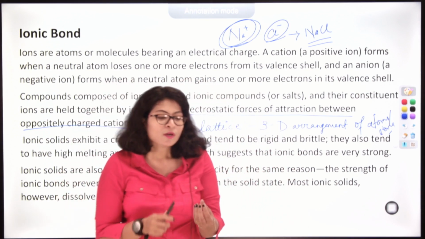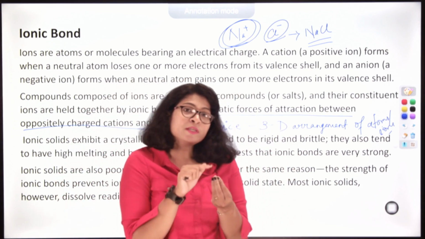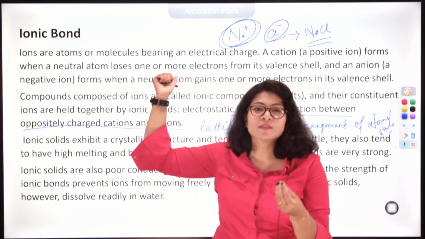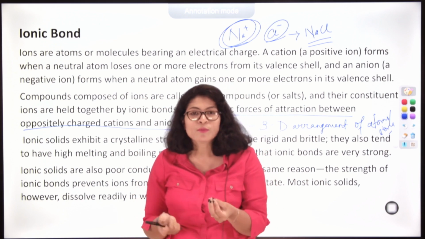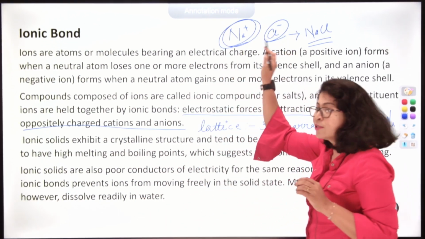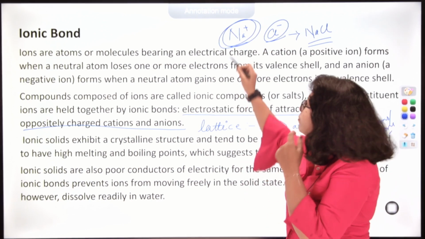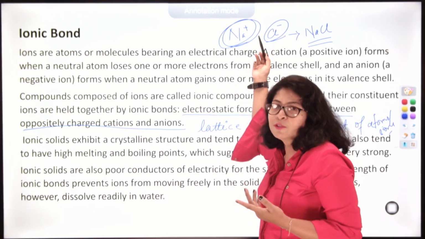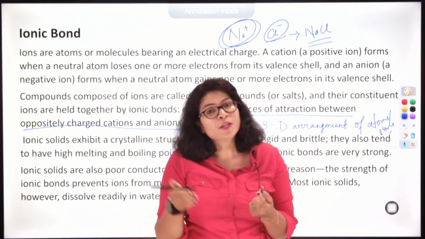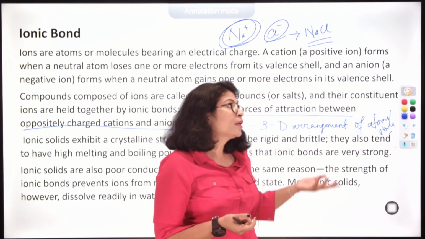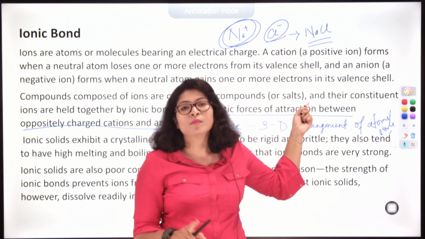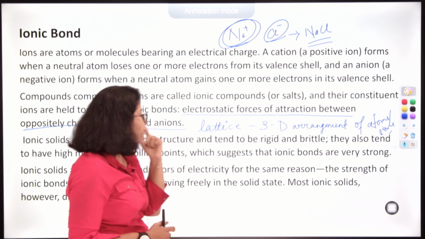Actually, what happens? A positive charge can equally attract a negative charge from all directions. Similar is the case for a negative charge. Therefore, we only take the simplest ratio, which is 1:1 in the case of NaCl. Because we have one unit positive charge and one unit negative charge, to balance one unit positive charge we require one unit negative charge. Therefore, we get the chemical formula NaCl. But this formula gives no information about the structure of sodium chloride.